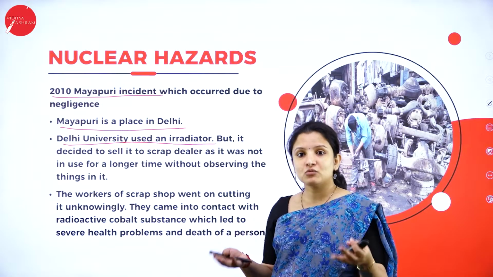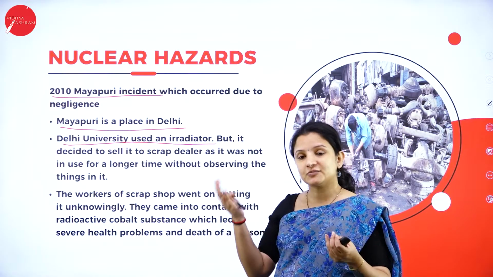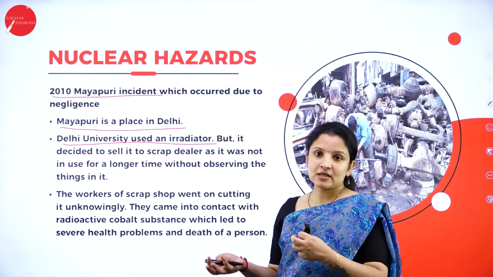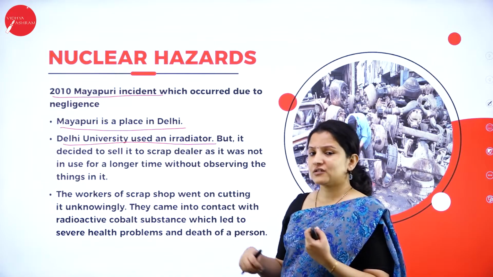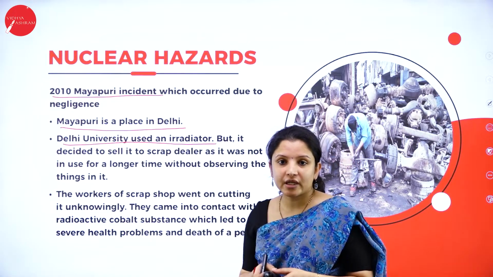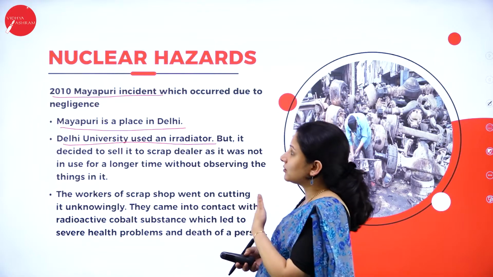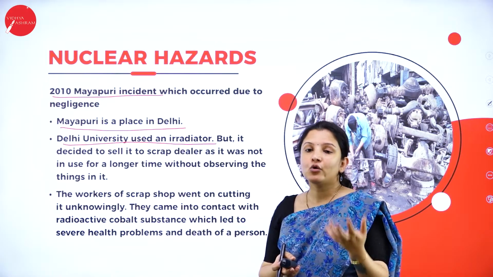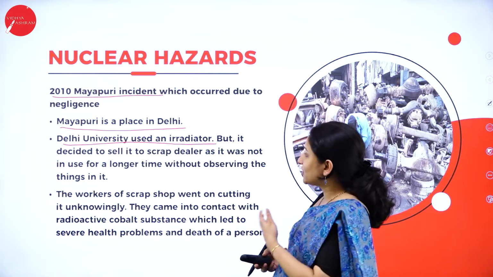This is what happens in most educational institutions, especially universities. Finally they give it to scrap so that they can get money out of it. The same thing they did here. How illogical of them to think of selling such a material to common people who don't know anything about it, right? So that is what happened here.